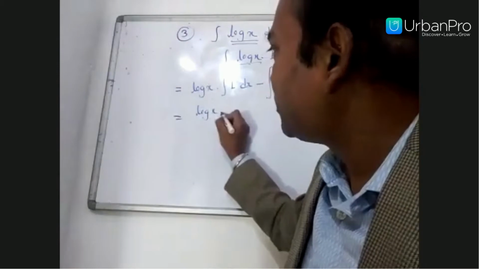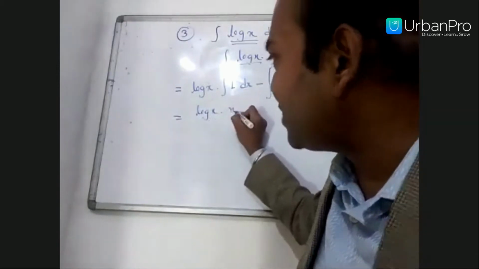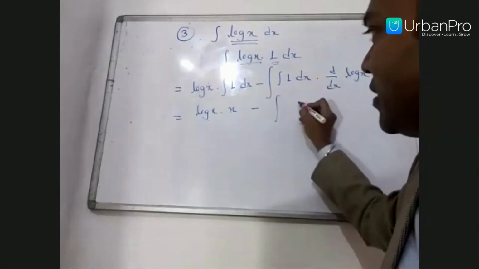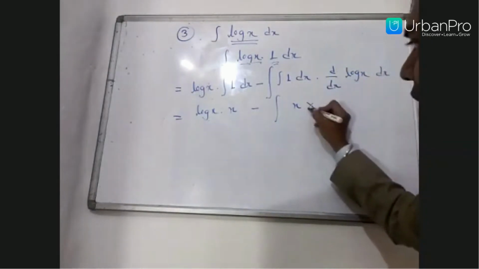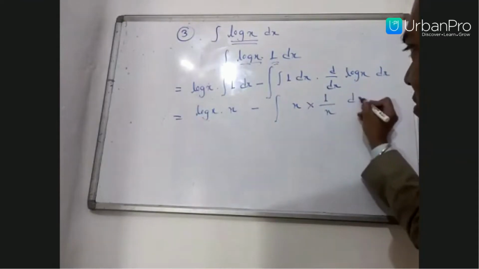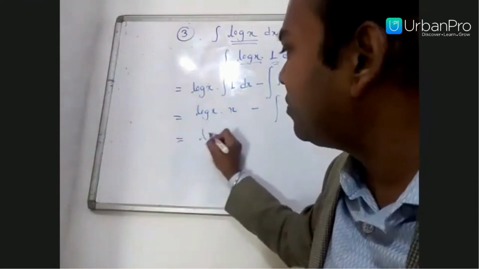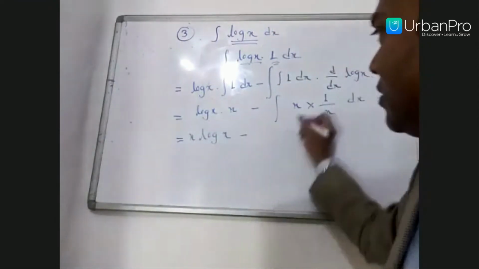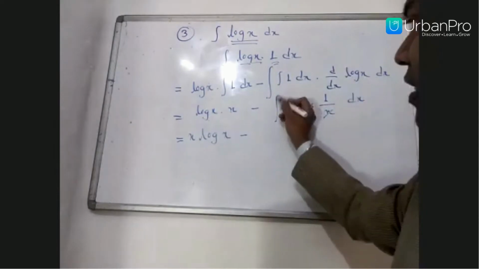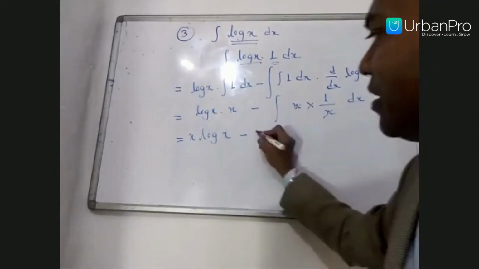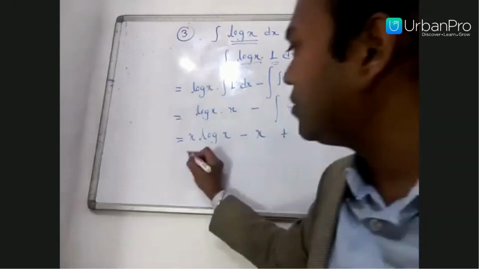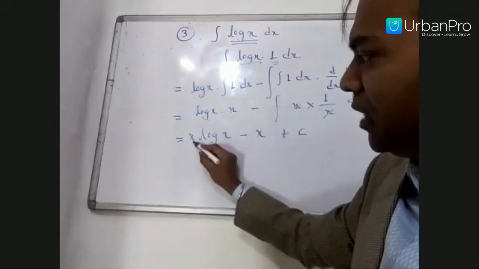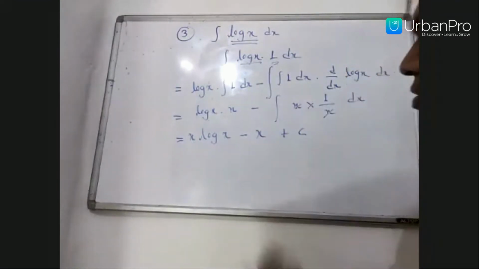Log x, integration of 1 dx is what? x, minus integral. Integration of 1 dx is x. Differential of log x is 1 by x. It becomes x log x minus, this x and 1 by x cancel out, integration of dx becomes x plus c. So integration of log x is always x log x minus x plus the constant of integration.